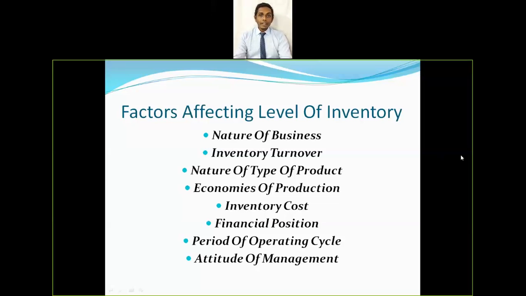Second is inventory turnover. What is the turnover of my company? How much inventory should I keep, and how much sale is happening? So that is inventory turnover. And nature and type of the product is the third factor affecting the inventory. Then economies of production, inventory cost, financial position, period of operating cycle, and attitude of the management. In certain cases, certain companies have strict policies and procedures towards maintaining inventory levels, so that also matters when it comes to inventory management.